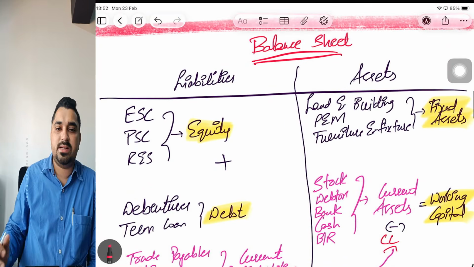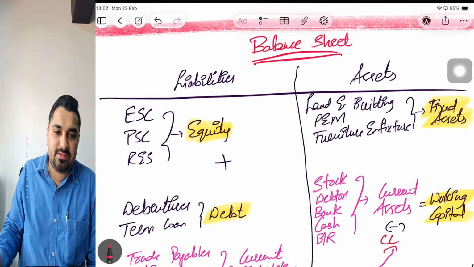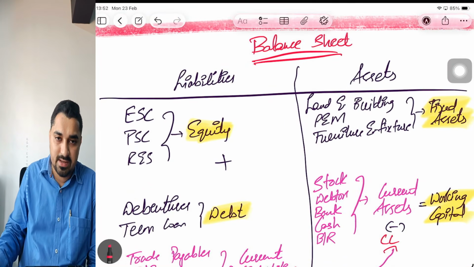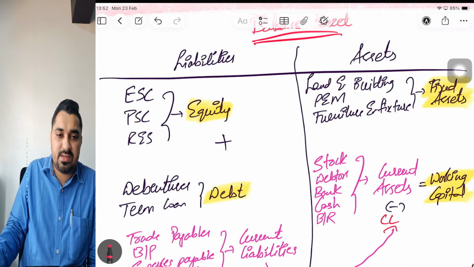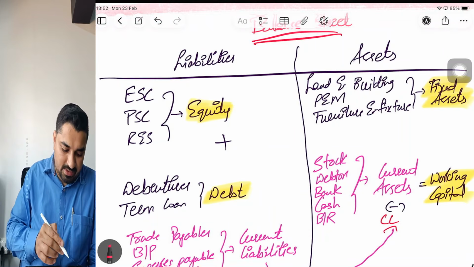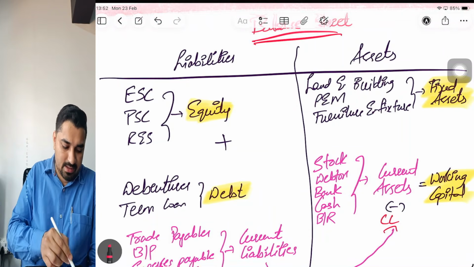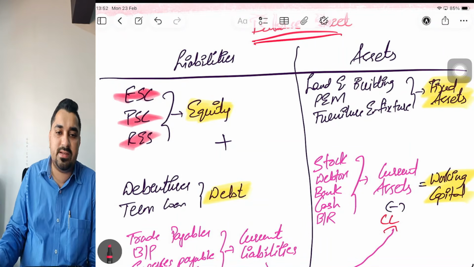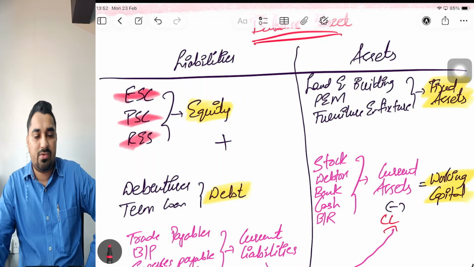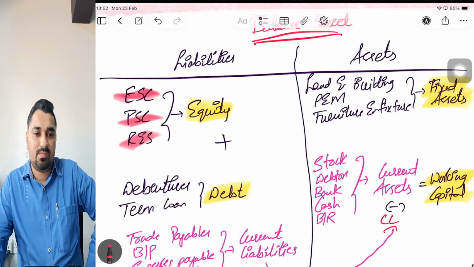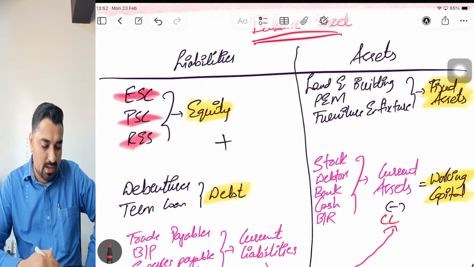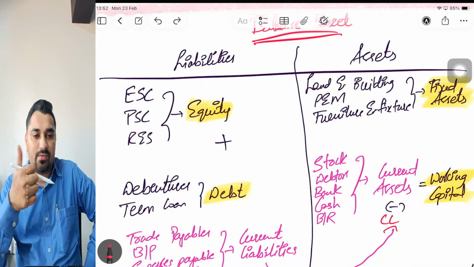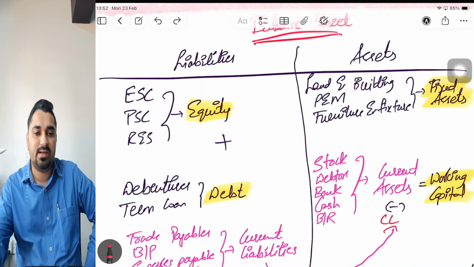Next, coming to the balance sheet. Normally what you study in accounts, the balance sheet is different from what we study in FM. If you come to the liability side, you have something called equity. Equity includes three things: equity share capital, preference share capital, and reserves and surplus. One thing you should be aware of, you should never use shortcuts in ICAI exams. Only for the purpose of revision videos, I'm using shortcuts. You're not supposed to do that. So equity always includes three things: equity share capital, preference share capital, and reserves and surplus.